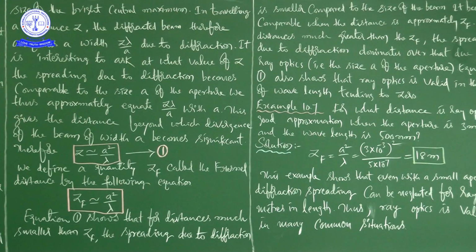If you come back to this, the angle is approximately lambda by a. When an aperture of small size a illuminated by a parallel beam sends diffracted light into an angle of approximately lambda by a, this is the angular size of the bright central maximum. While travelling a distance z, the diffracted beam therefore acquires a width z lambda by a due to diffraction.